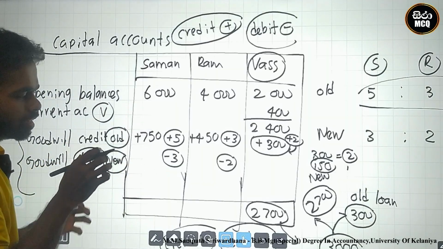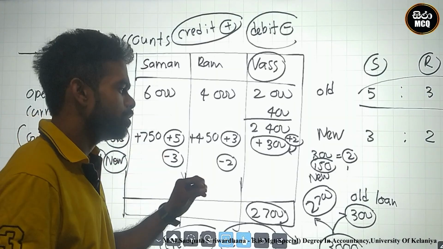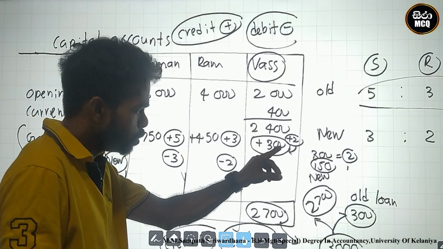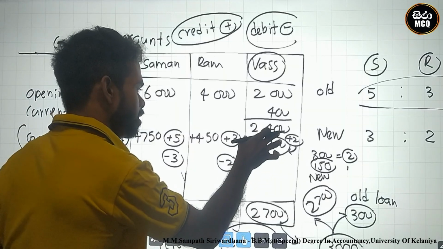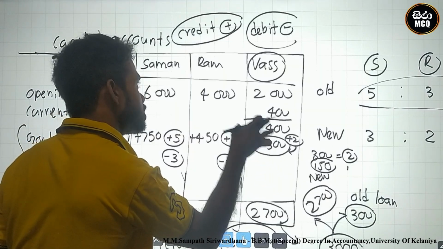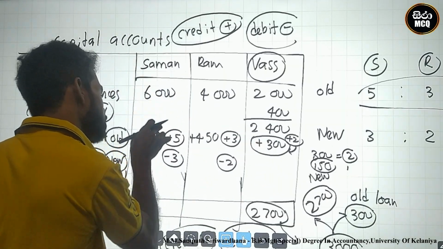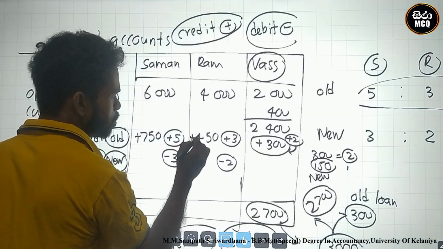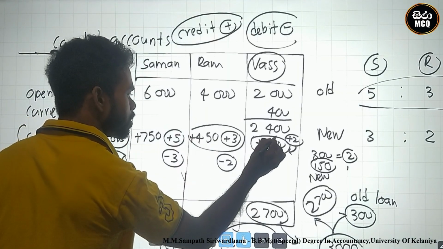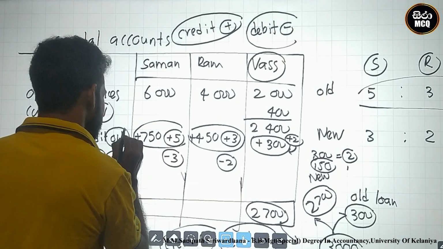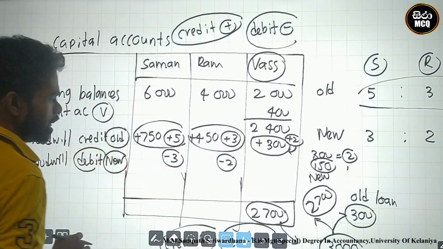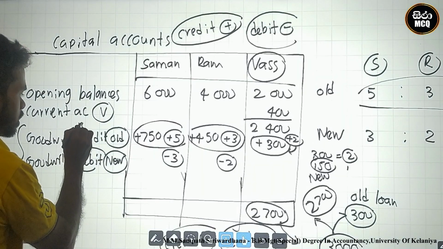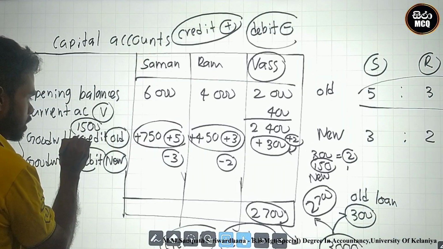You must calculate and identify the total goodwill using these elements. What are these? This is the goodwill of Vas, this is the goodwill of Ram, this is the goodwill of Saman. Please add these amounts. What are these amounts? This one and this one. 750, 450 and 300. Please add these. 1,500 is the total goodwill.